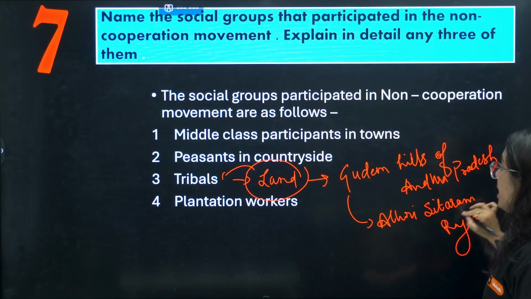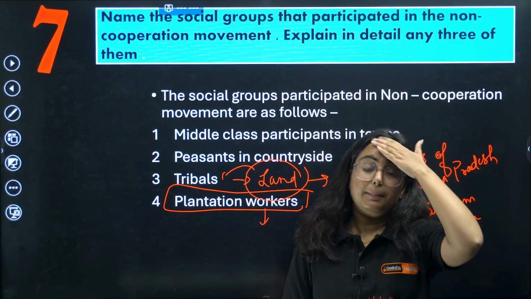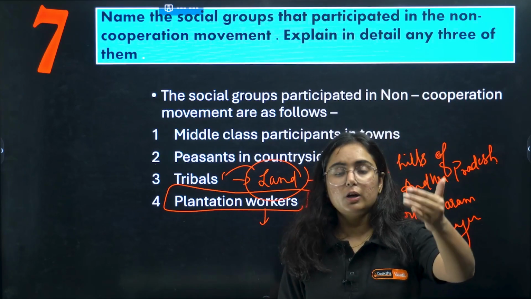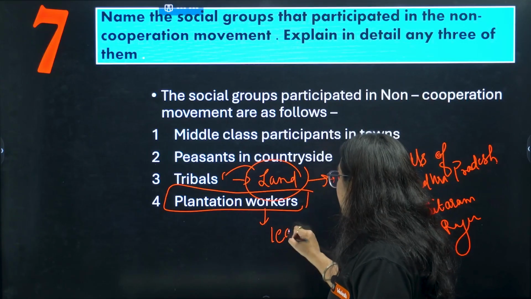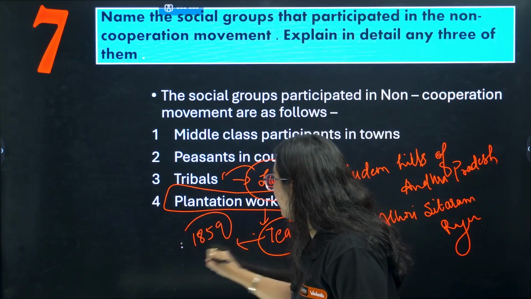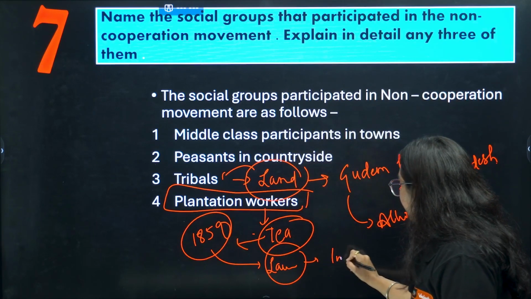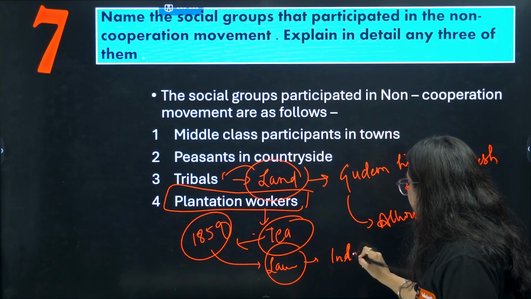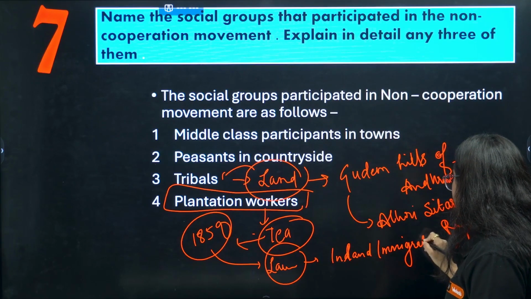Okay, moving to the last one, that is plantation workers. Plantation gardens were there for growing commercial crops, particularly tea gardens. In the year 1859 they implemented a law, the Inland Immigration Act.